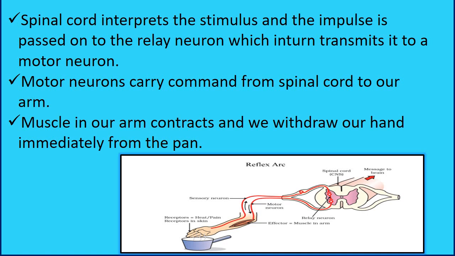So this is the center of the spinal cord. There is a relay neuron. The relay neuron conveys the message from the afferent root to the efferent root. The relay neuron transmits the message to the motor neuron. The motor neuron carries the command from the spinal cord to the arm. The muscles in our arm contract and we withdraw our hand immediately from the pan. So this is the pathway of reflex action.